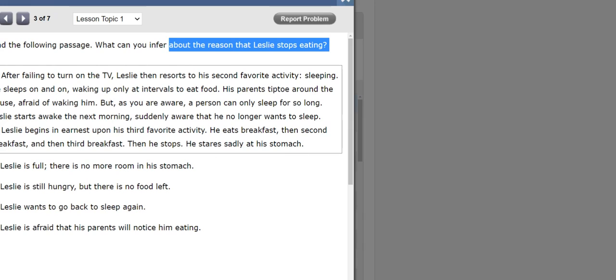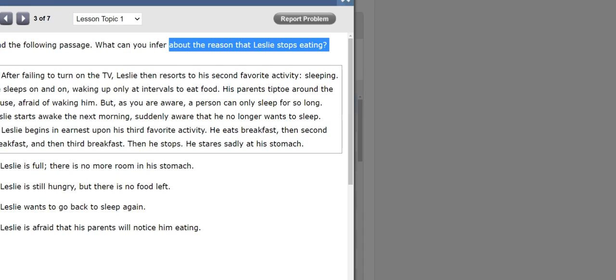Okay, so this is telling me that he wanted to eat more. But why did he not eat more? Probably because he's full, right? Now let's find that sentence here that says that. Leslie's full. There is no more room in his stomach. That's the answer.